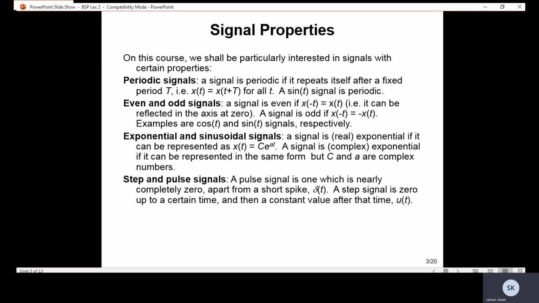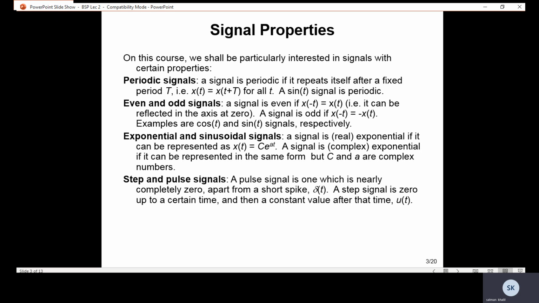Even and odd signals. A signal is even if x(-t) = x(t), that is, it can be reflected in the axis at 0. A signal is odd if x(-t) = -x(t). Examples are cos t and sin t signals respectively.